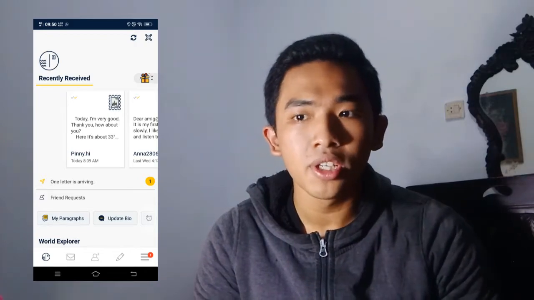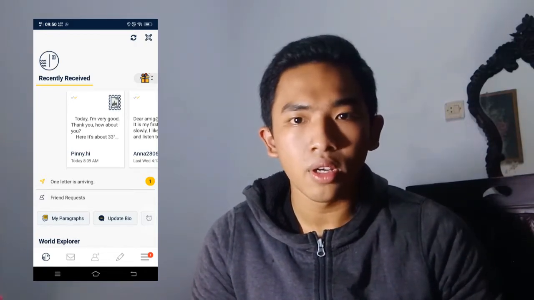So yeah, back to the topic. Slowly is an application. It's like an email application. It's a letter application. So you write a letter and then you send it to someone else outside the country, or you can send it within your country. But I prefer to use it to communicate with people outside my country. For example, I'm communicating with people in Japan.